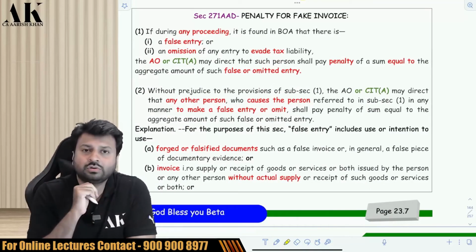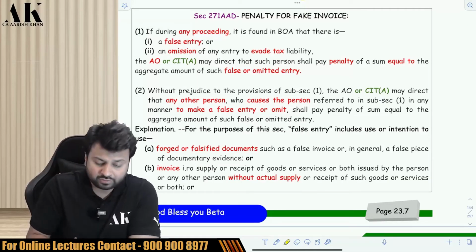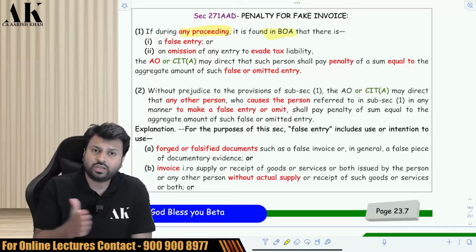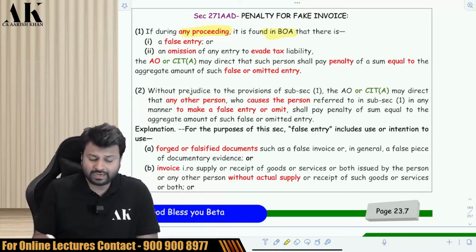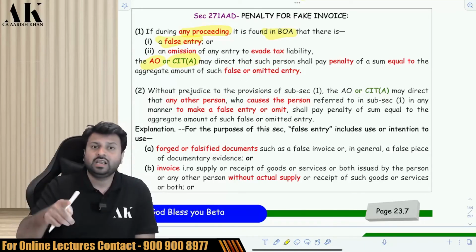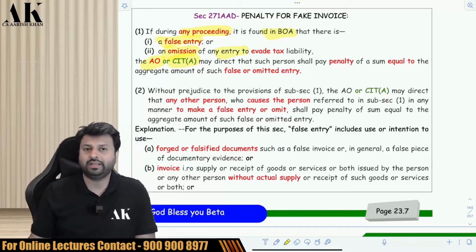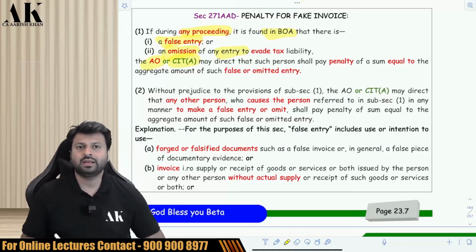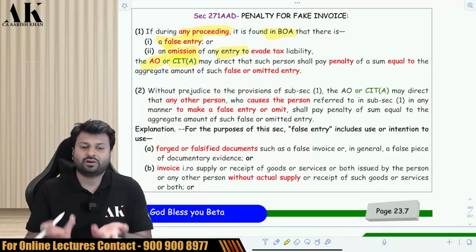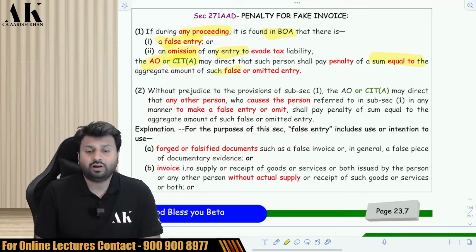Okay, let's go to the next penalty, that is 271AAD, penalty for fake invoice. If at any proceeding, while the proceeding is pending, it is found in the books of accounts by the AO or CIT appeal that you have passed a false entry, or you have omitted a correct entry, to evade tax liability. Now always remember, passing a false entry is also wrong, deleting a correct entry is also wrong. Both of them are wrong. Then the AO or CIT appeal will impose a penalty equivalent to the sum of the false or omitted entry.